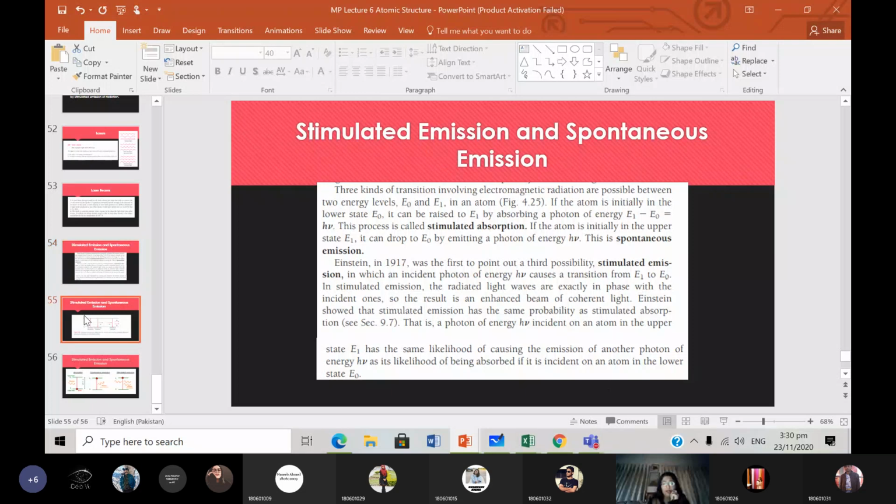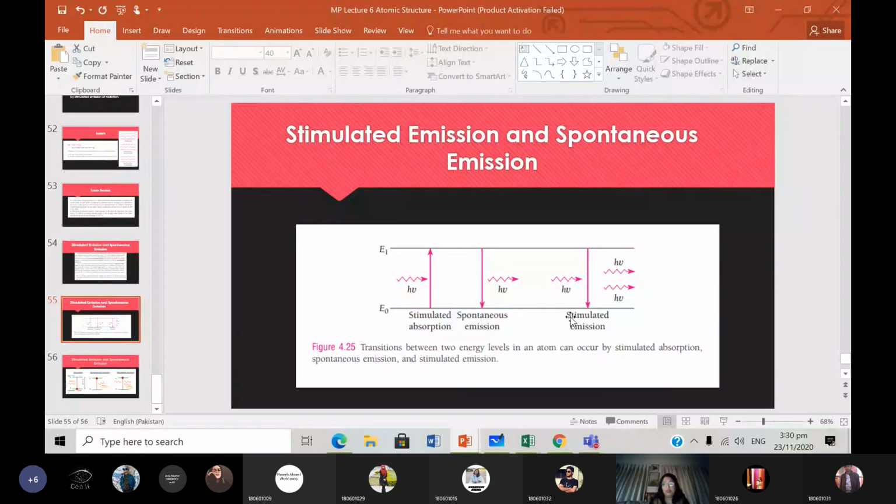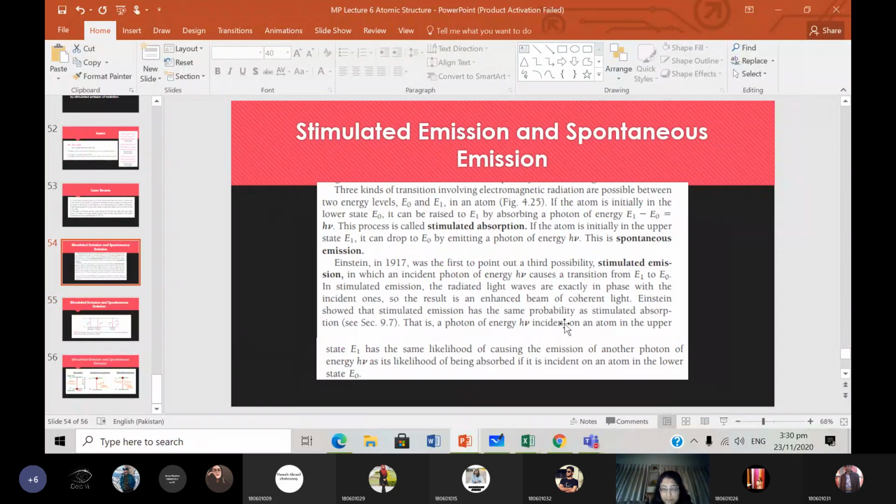That means that both situations have the same probability. The probability of absorption and emission are the same. Stimulated emission has the same probability as stimulated absorption. So both have the same probability of occurring.